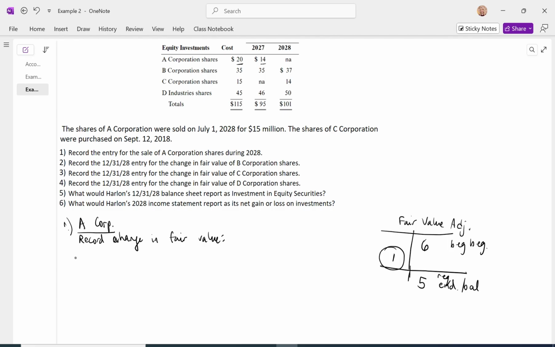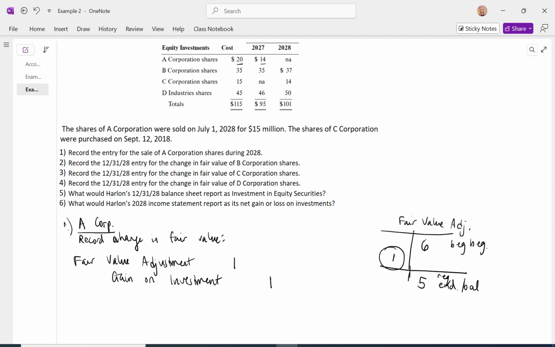So I'm going to debit fair value adjustment for 1 million, and I'm going to credit gain on investments because I started the period with the investment having a fair value of 14 million and I ended it with them valued at 15 million.